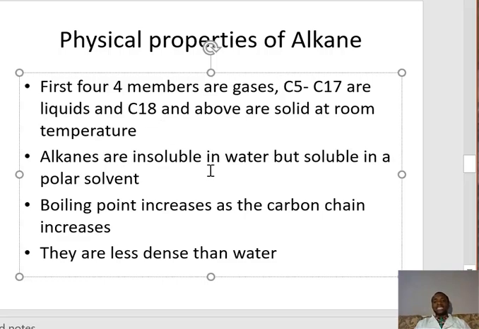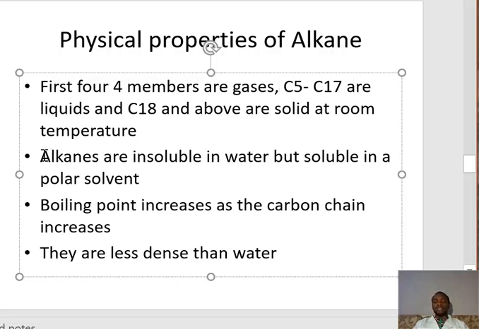Then alkanes are generally insoluble in water, but they are soluble in non-polar solvents. Alkanes as well, their boiling point increases as the carbon chain increases. Then they are less dense than water. That is the physical properties of alkanes.